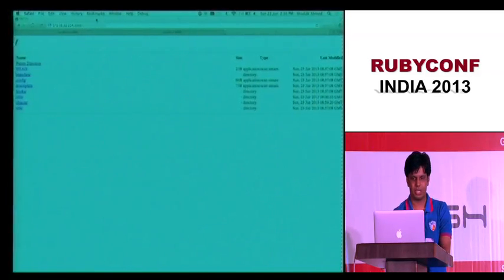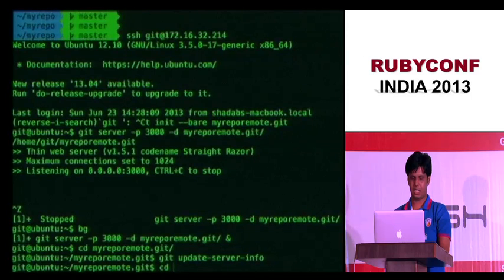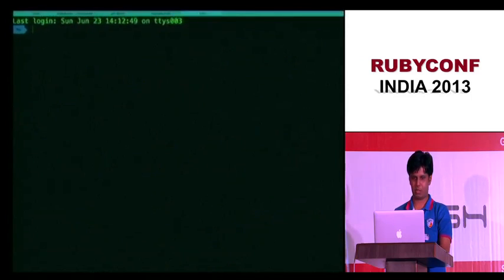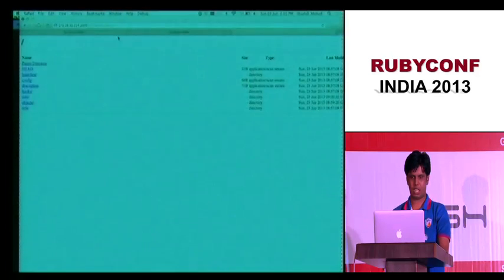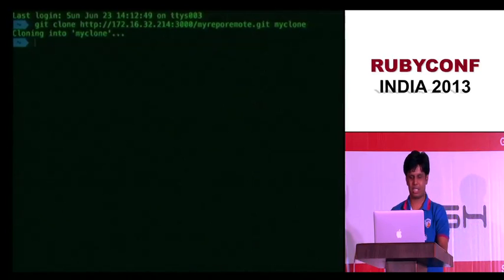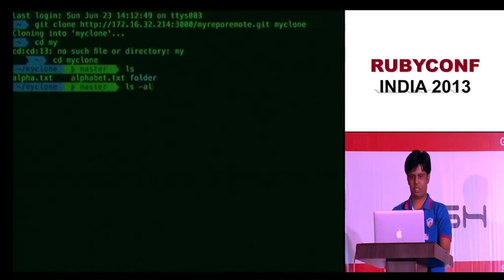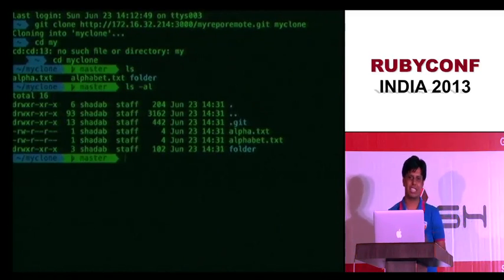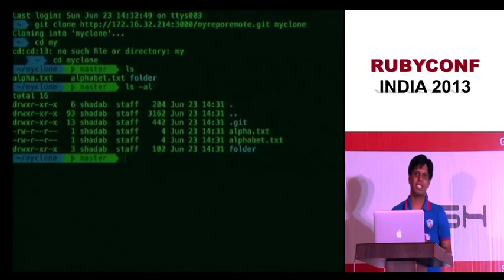Can you see it? Let me move it here. Okay, so you can see it's serving my whole Git folder. In fact, if I go back, let me move it. cd my, not here. Git clone, and let me copy this exactly. This is your read-only URL. My clone. It cloned, and let's go into my clone. There you have it, your own local GitHub with a read-only URL if you want to share it with somebody. So that's all quite cool.